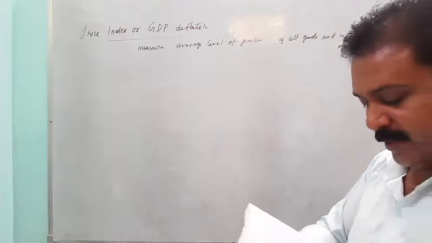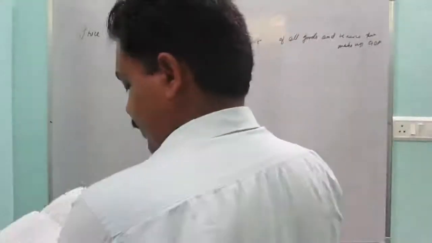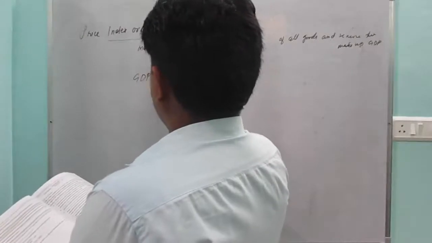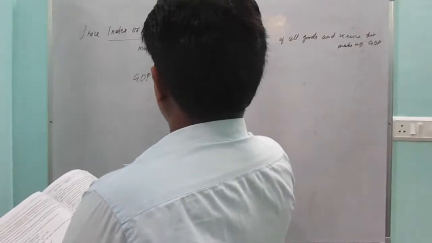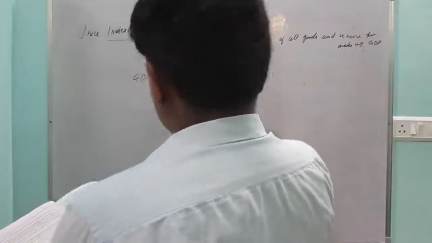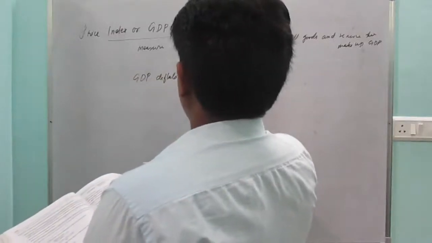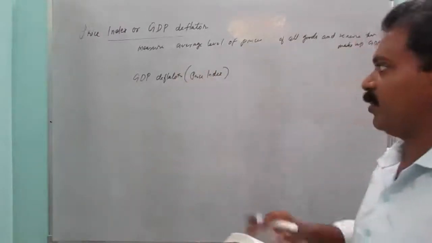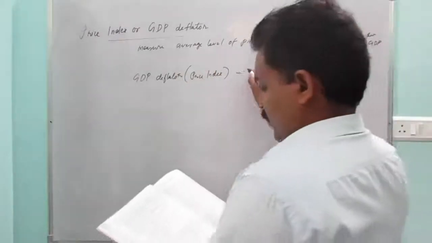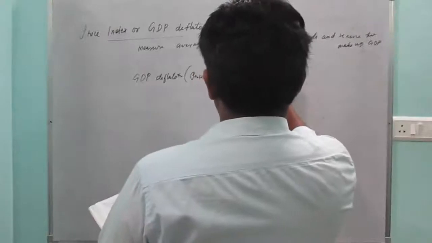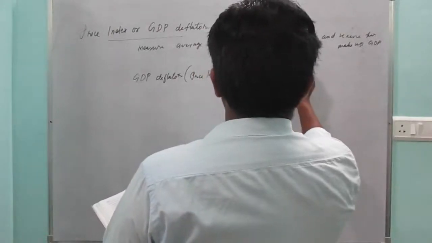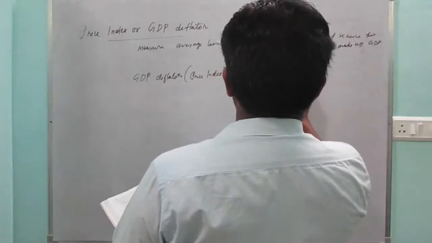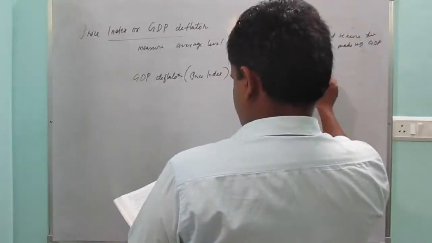How will you find the GDP deflator? Another name is price index. Keep in mind, GDP deflator or price index is equal to nominal GDP upon real GDP into 100.